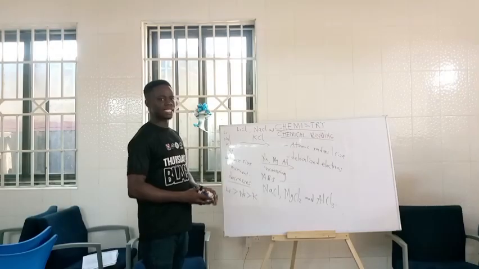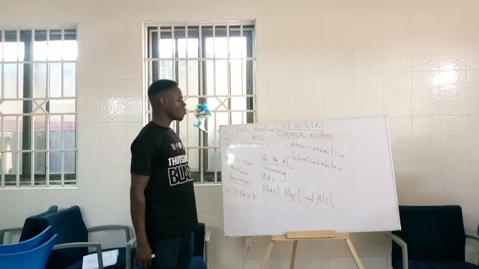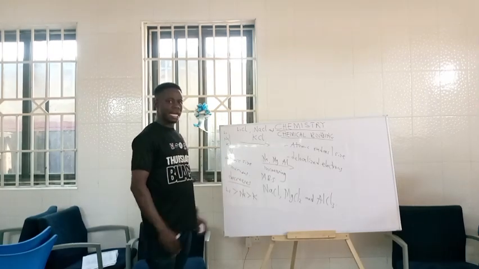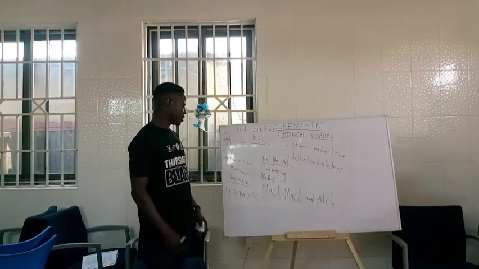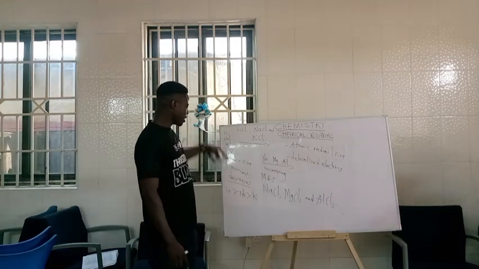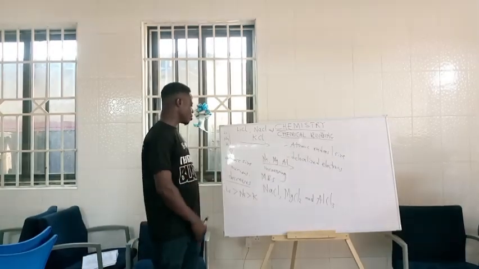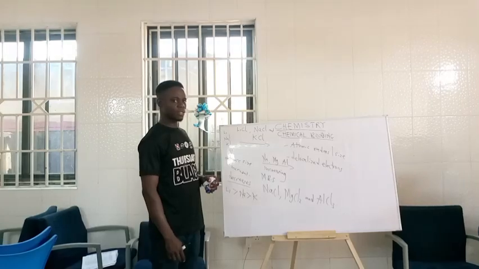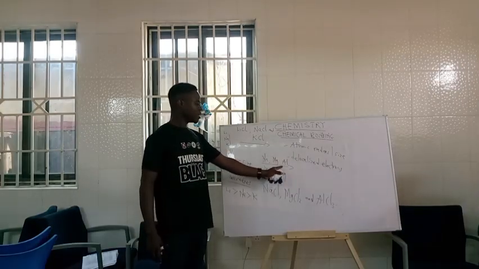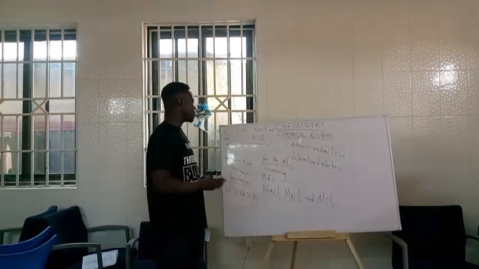Anytime we are moving from left to right on the periodic table, what happens to the atomic size? It will decrease, whilst moving down the group, atomic size is increasing. Moving across the period from left to right, atomic size decreases. The smaller the size, the higher the metallic bond strength.